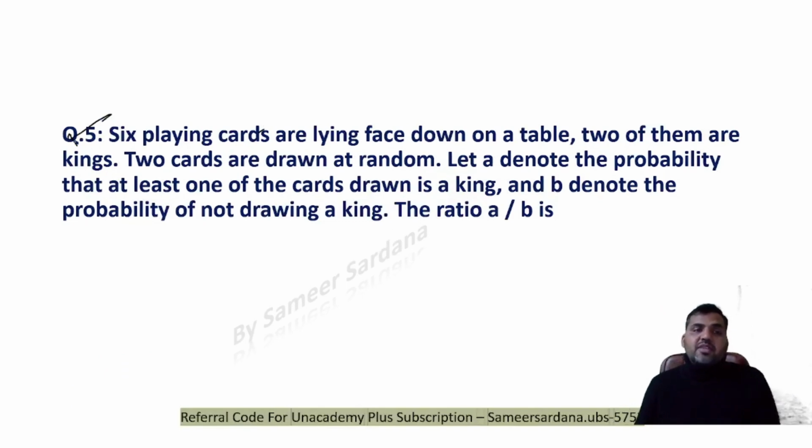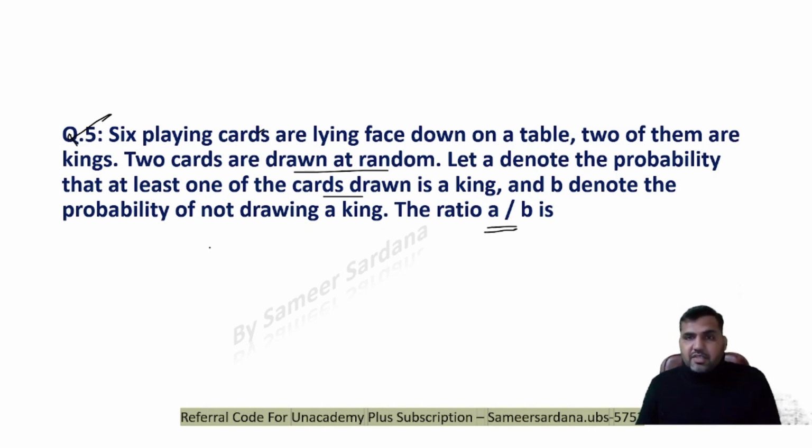Here's the next question from XAT. 6 playing cards are laying face down on a table. 2 of them are kings, 2 cards are drawn at random. Let A denote the probability that at least one of the cards drawn is king, and B denote the probability of not drawing a king. The ratio of A to B is what?